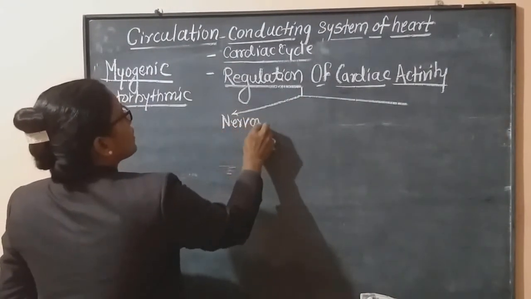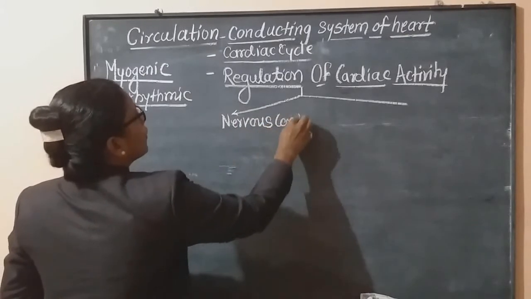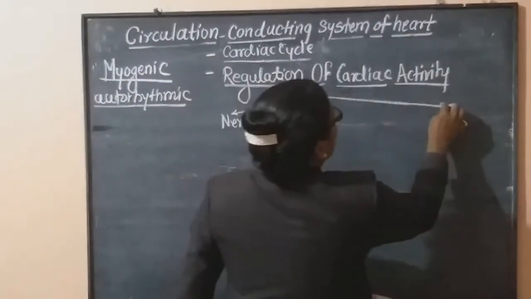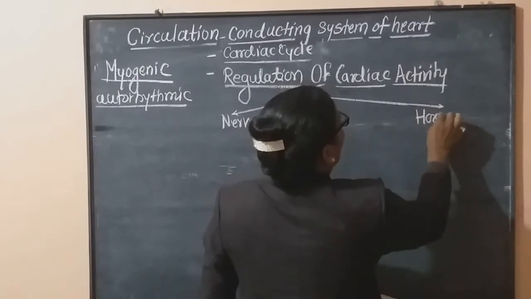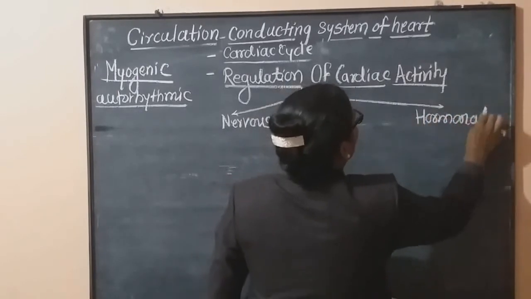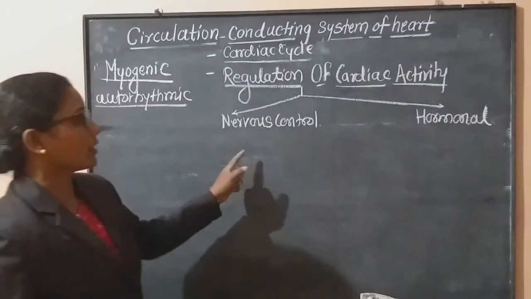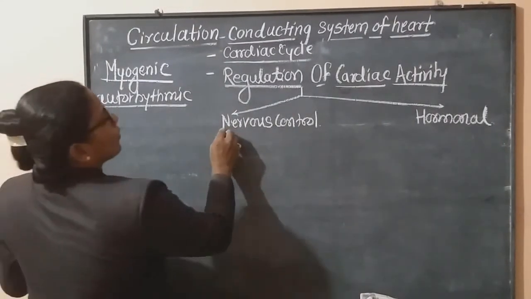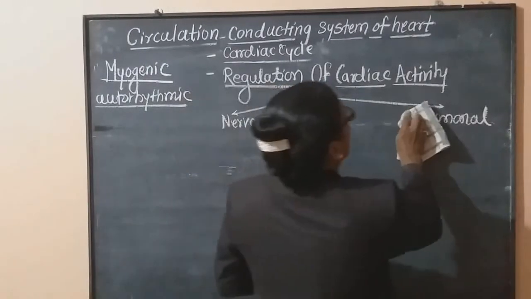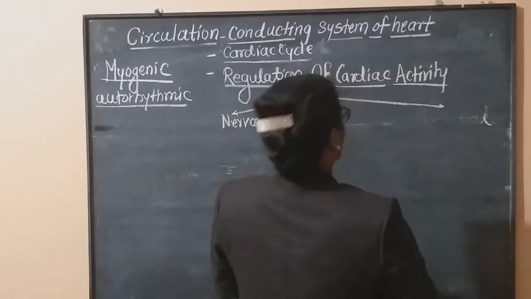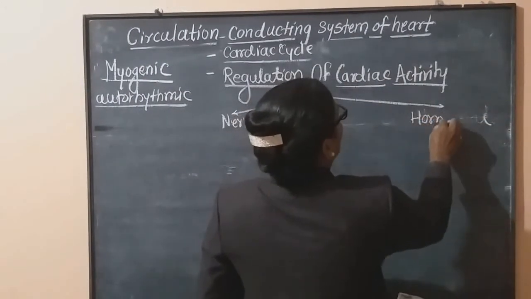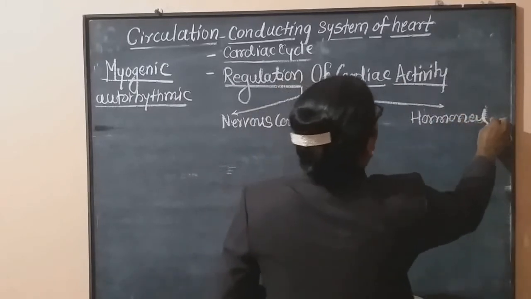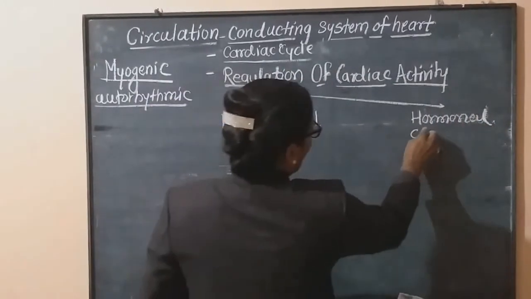First one is the nervous control, and second one is the hormonal control. Okay, nervous and hormonal control. Hormonal control is also called chemical control.